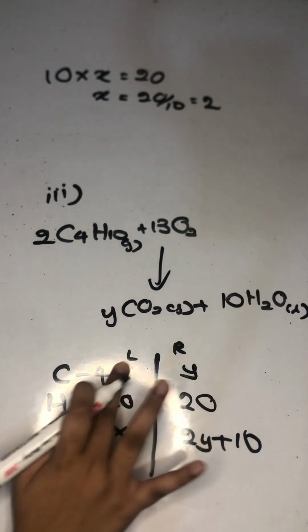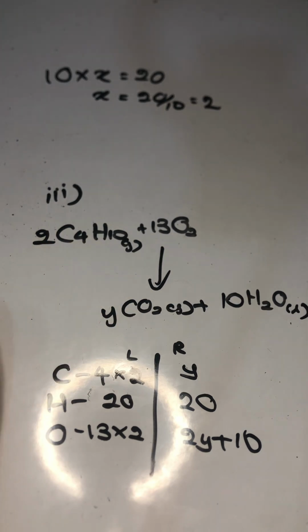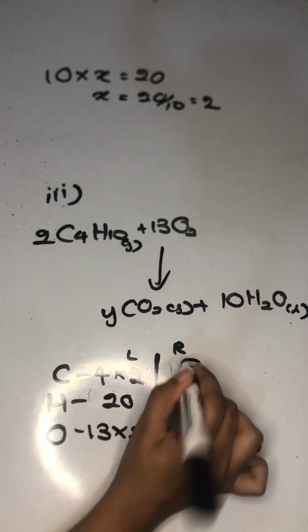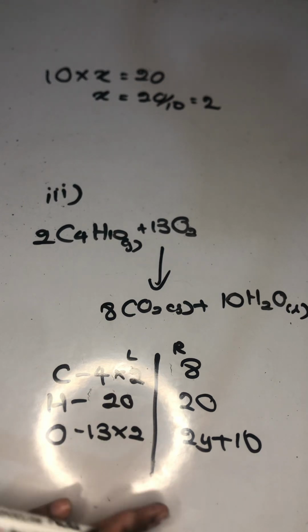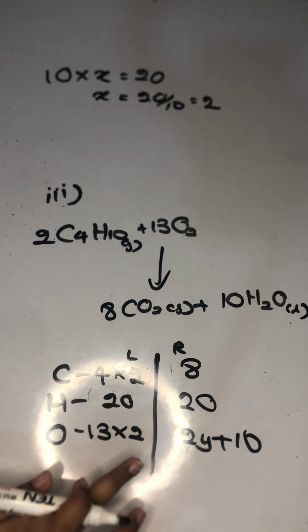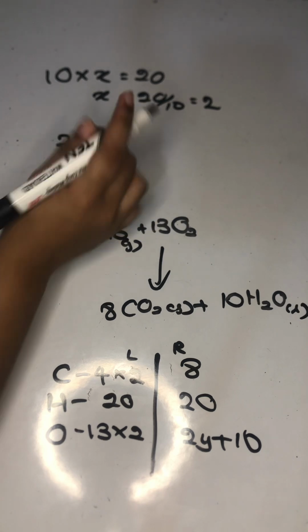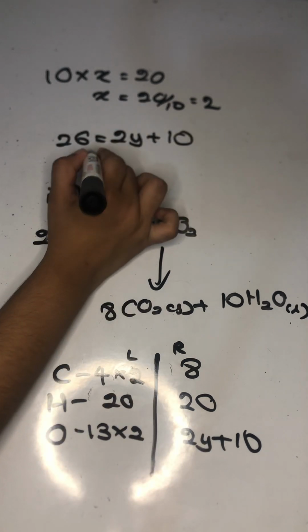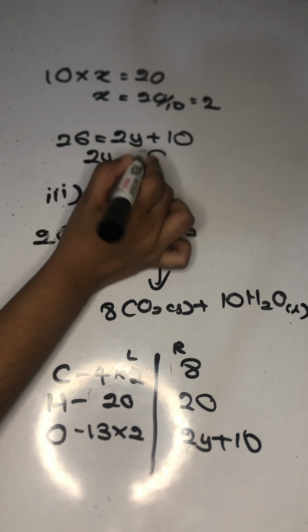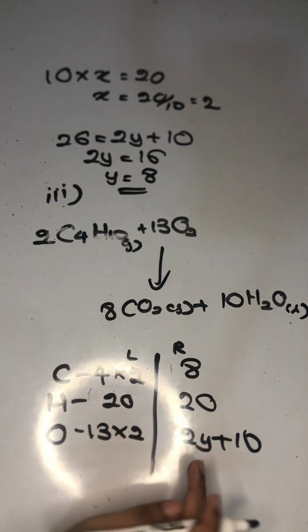So if x is 2, then this is 4 times 2, it's going to be 8. 4 times 2 is going to be 8. So that means y is 8. And then we'll touch on this. 13 times 2 is 26. 2y plus 10. 2y equals 16 and y is equal to 8 again, right? So y is equal to 8.